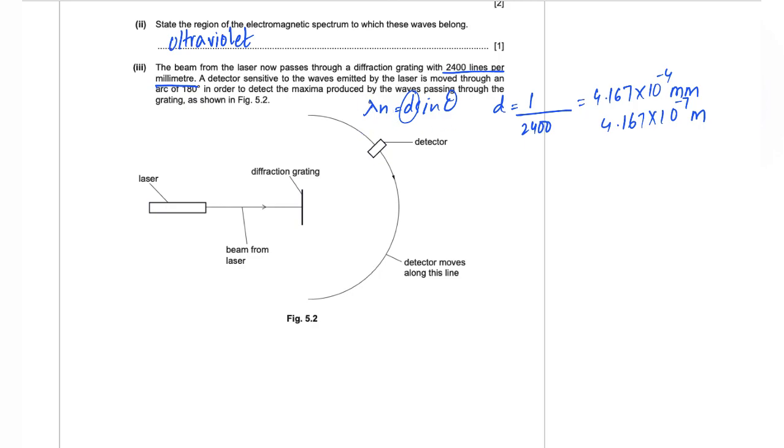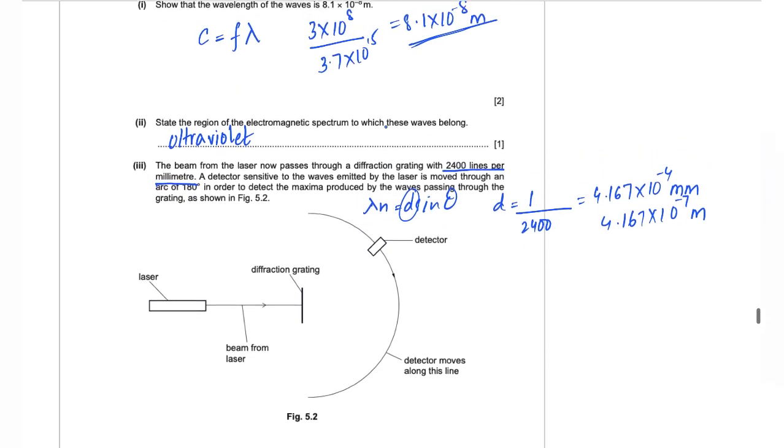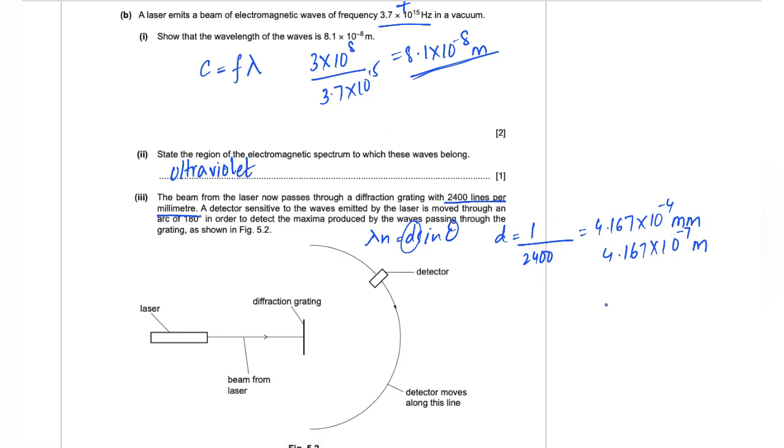Now the value for lambda, which is the wavelength, is equal to 8.1 into 10 to the power of negative 8 meters. The value for n is what you need to calculate. That is the total number of maxima that forms.